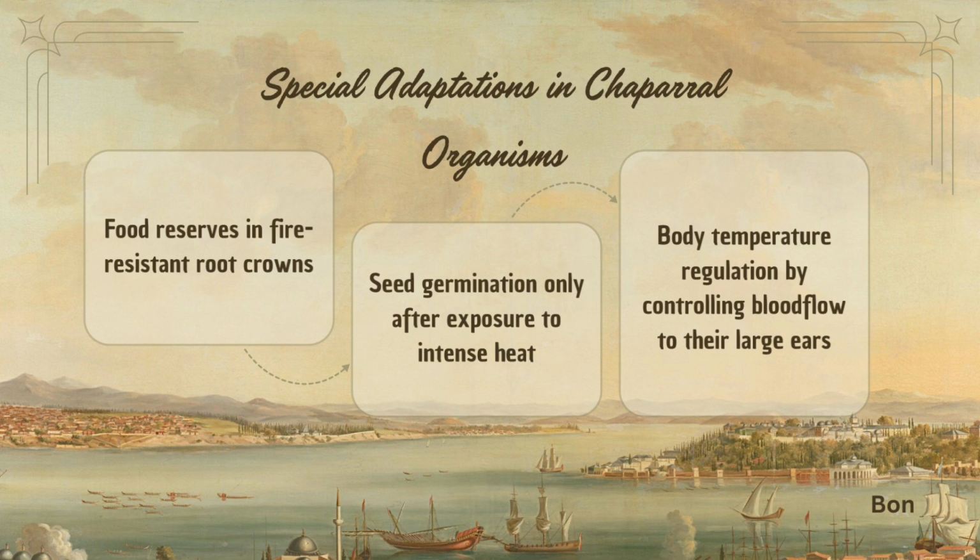competition. As for the animals, one of their adaptations is regulating blood temperature by controlling blood flow to their large ears. These animals include jackrabbits and mule deer. These animals can increase blood flow to their ears, which have a large surface area and are relatively hairless. By increasing blood flow, they can transfer heat from their bodies to their ears, where it can be dissipated into the surrounding air. This helps to cool down their body temperature and prevent overheating.